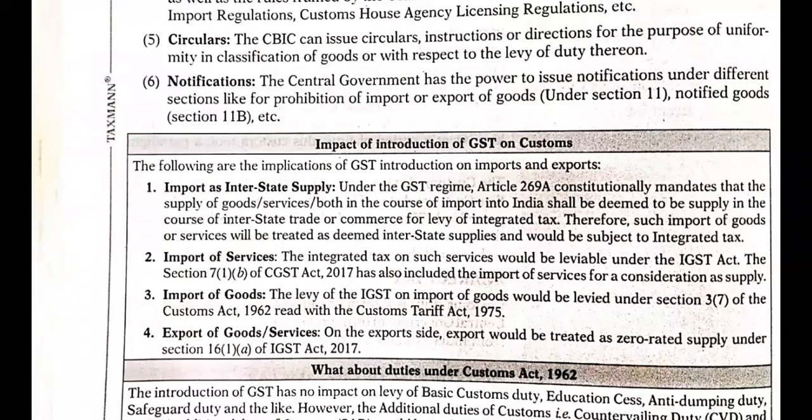So what do you mean by interstate supply? Interstate supply is when you supply goods from one state to another state, right? Like if you supply goods from Karnataka to Maharashtra or Karnataka to Andhra Pradesh. So when goods are supplied from one state to another, those are interstate supplies. Now this customs duty will be similarly treated under GST as interstate supply. It is not treated as intrastate supply, not a supply within the state. It is treated as supply from some other state. And when it is treated as interstate supply, then IGST will be applicable under GST, right? Integrated Goods and Services Tax is applicable. So this is the first effect.